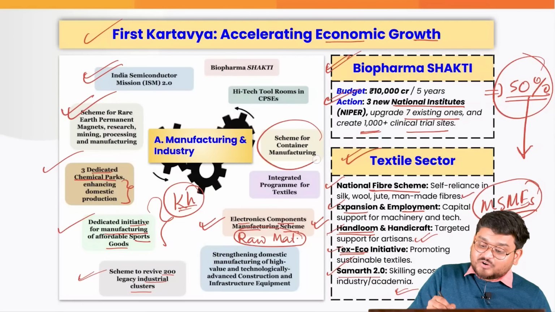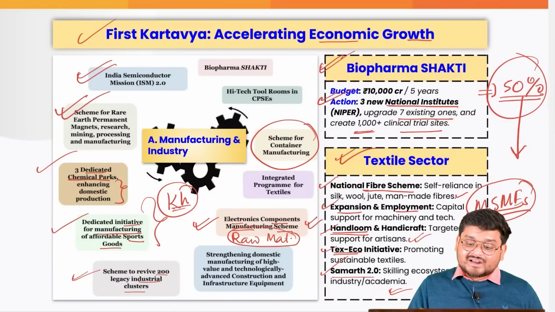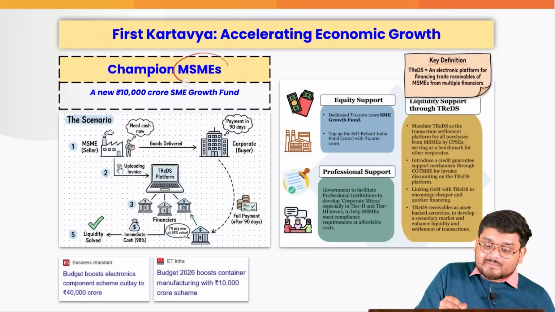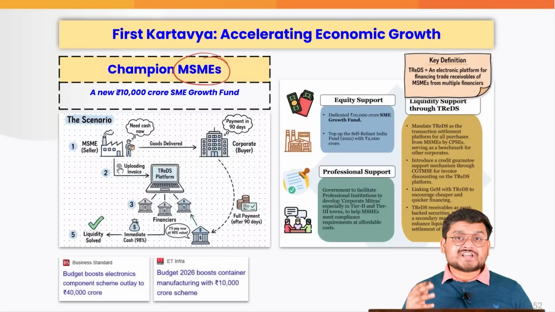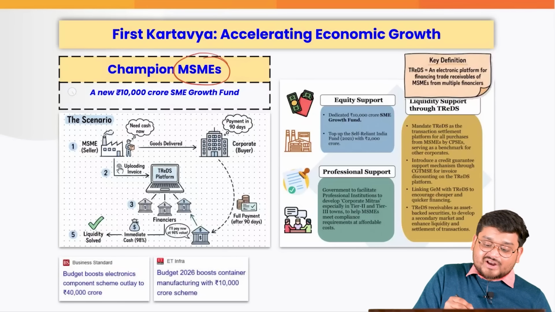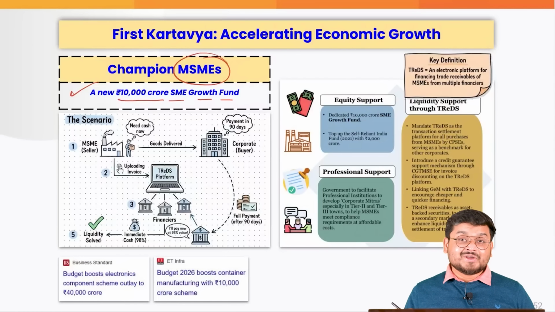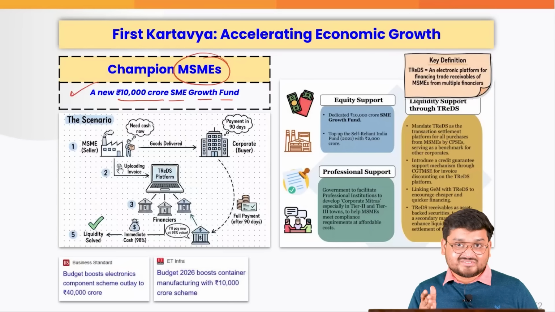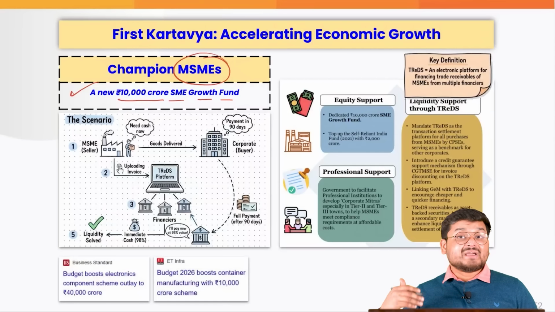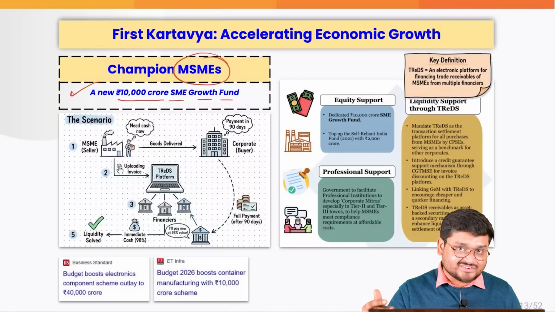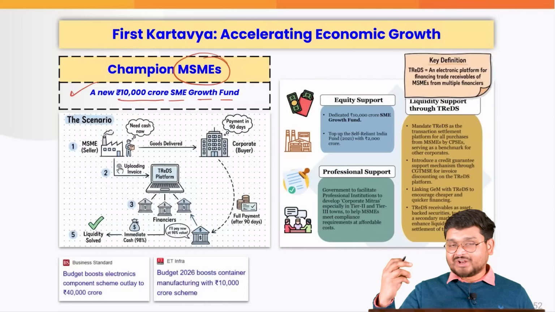We are trying to boost container manufacturing, and there are various applications that we also see in the MSME sector. For example, the Champion MSME scheme has been boosted, where we are trying to have a new 10,000 crore SME growth fund, where we are trying to make the SMEs or the various MSMEs in the country self-reliant by making the money that they would receive as loans much easier. That is where the government is trying to focus.